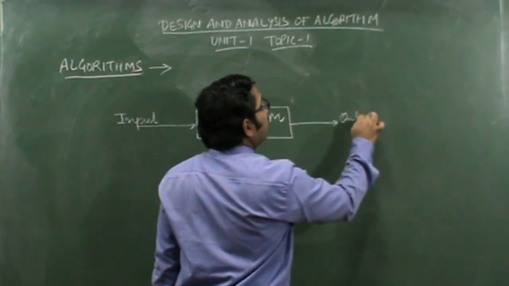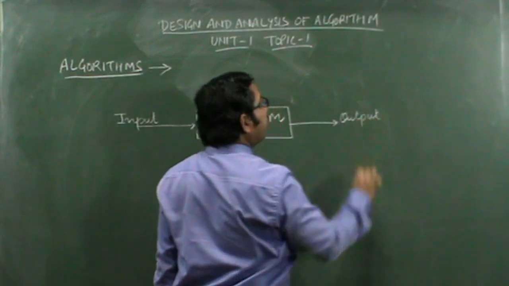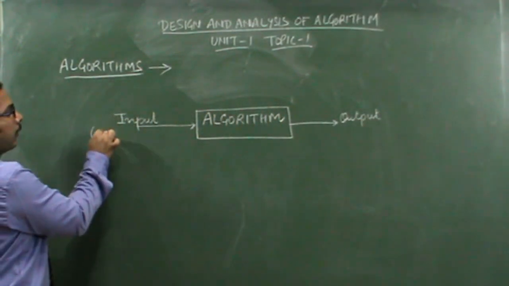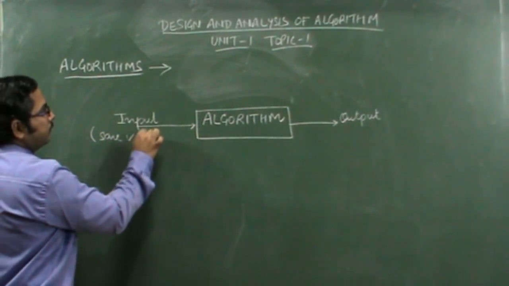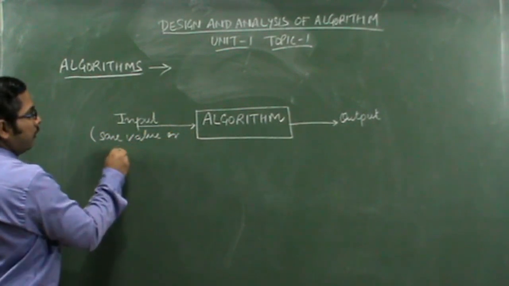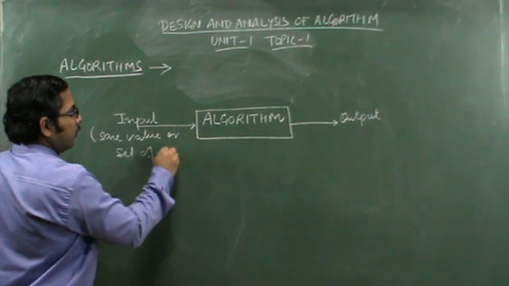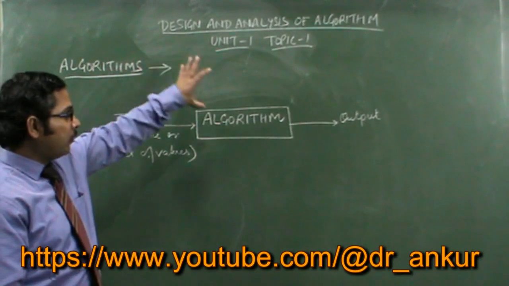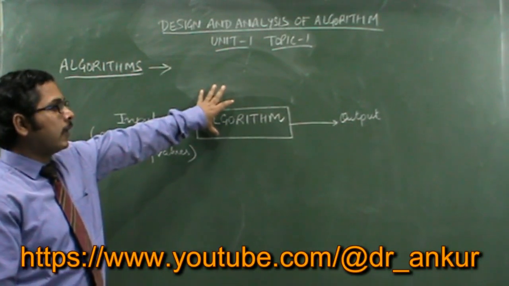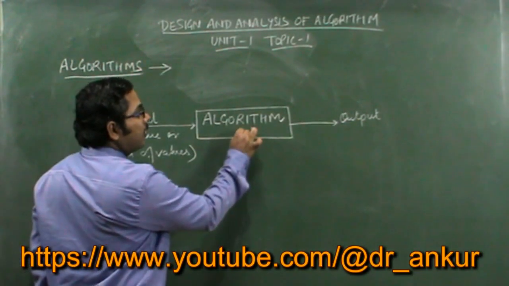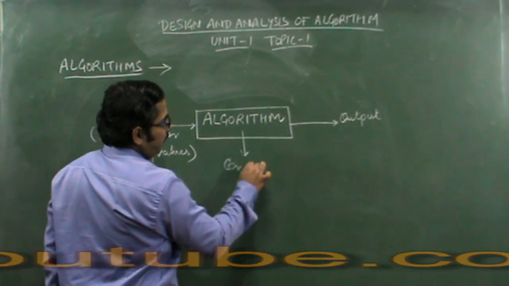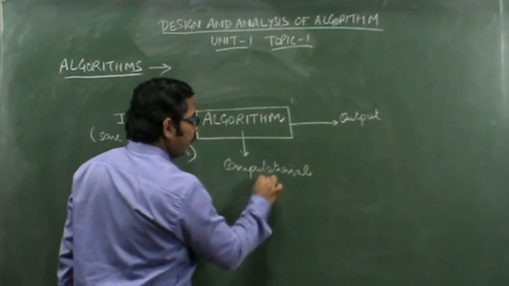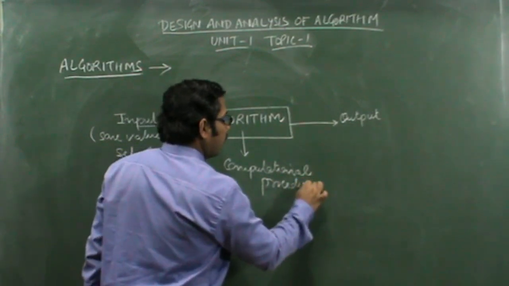The input is basically some value or set of values which we provide. That input is given to the algorithm. Algorithm is simply a computational procedure which we are talking about.